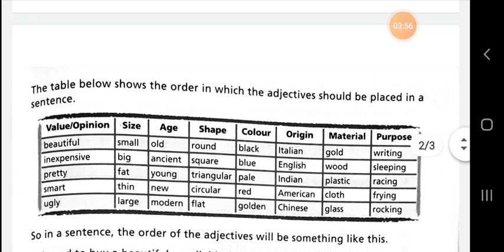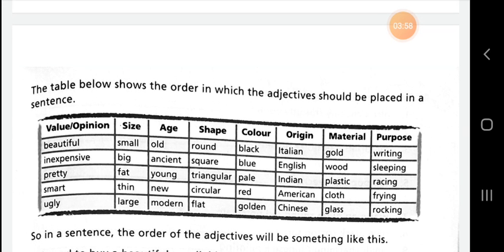The adjective topic is very important, but when you write a sentence and use adjectives, many times you commit mistakes in writing. So it is very necessary to learn and understand the proper sequence of the adjectives that you write in sentences.